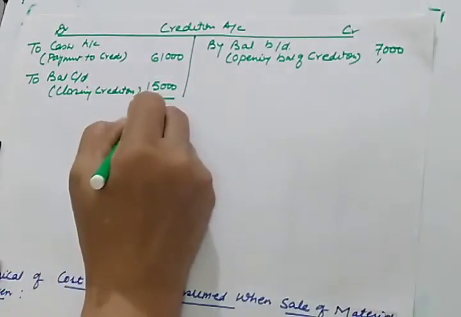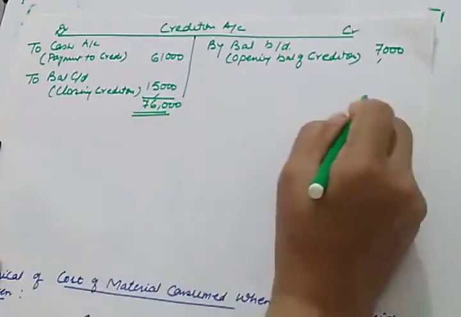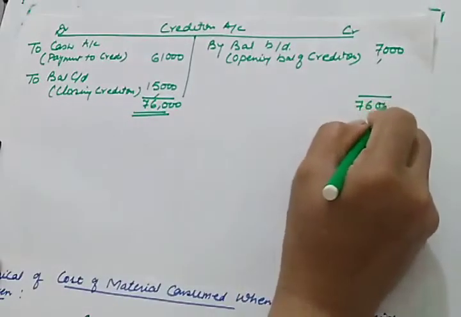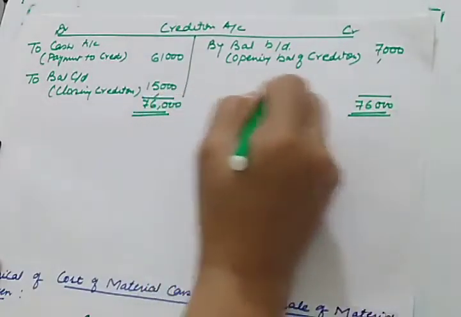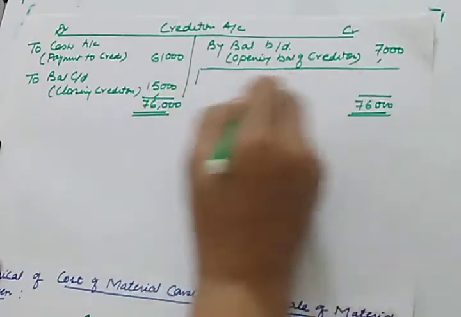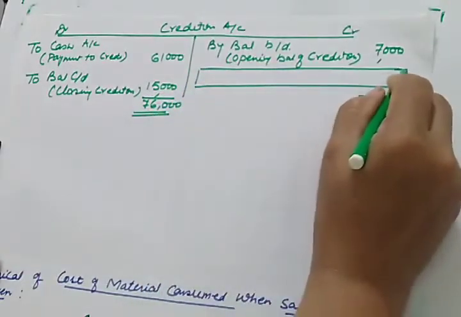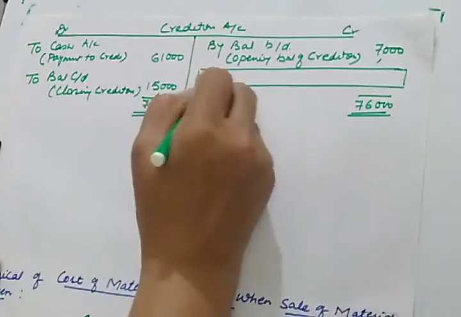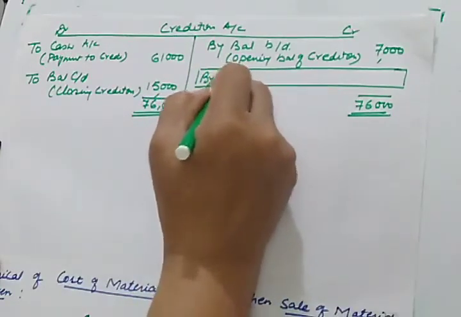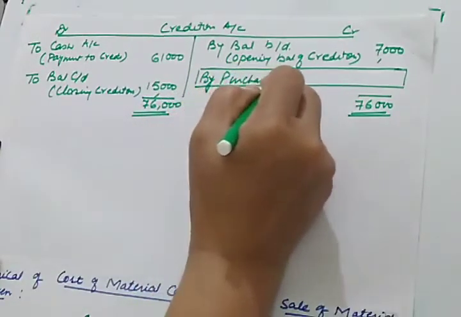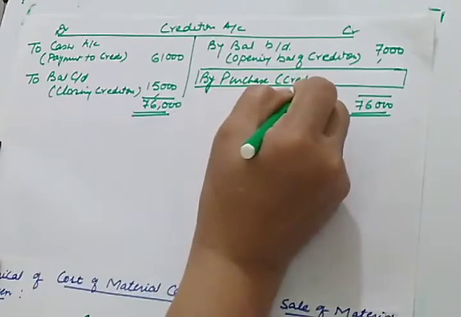So it will be 76,000 here. Your balancing figure will be your credit purchases, by purchases, and these are your credit purchases.